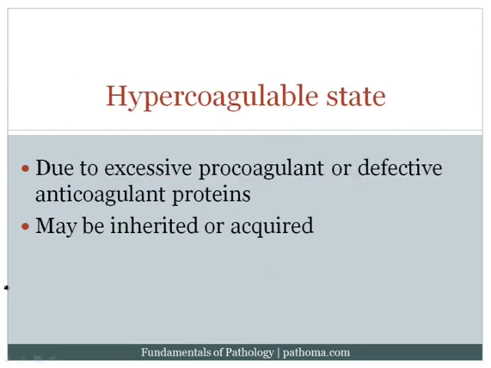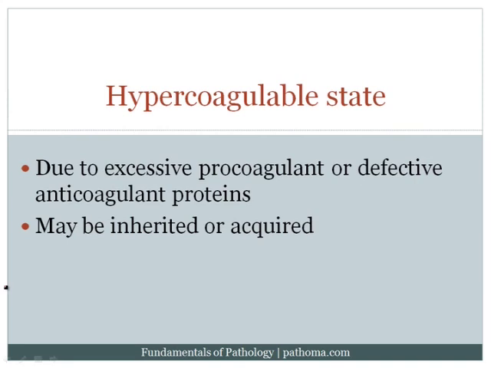Okay, and then the third way by which we can get thrombosis, or I should say the third risk factor, is a hypercoagulable state. Now the idea here is that in a hypercoagulable state, the balance between procoagulants and anticoagulants that's normally present within the blood, for the coagulation system to remain functional only when necessary, is upset.